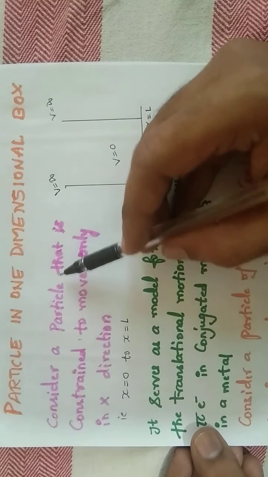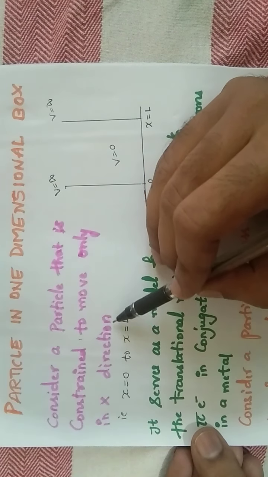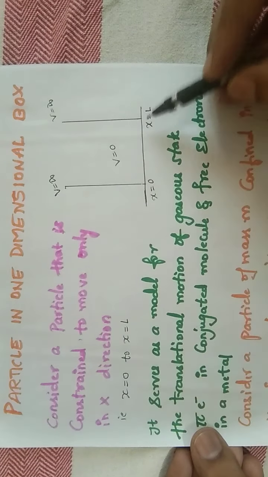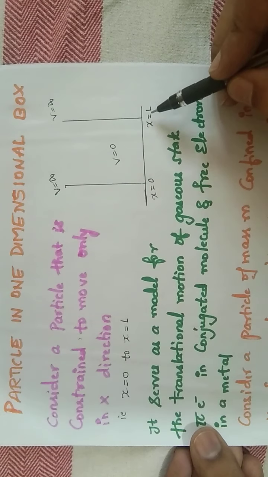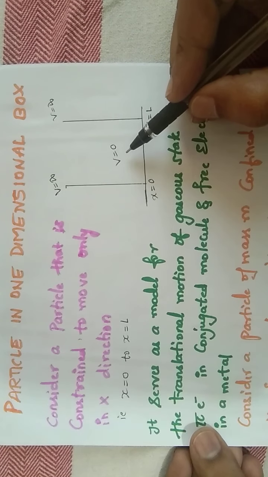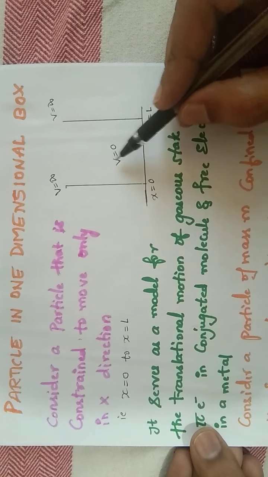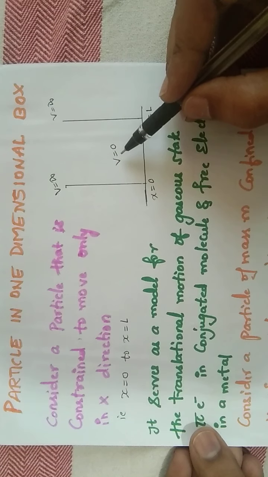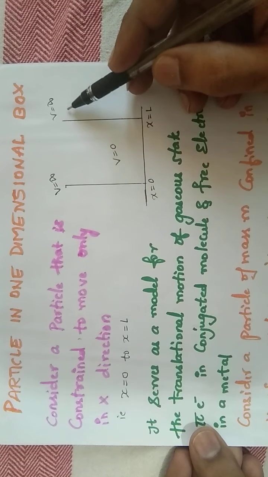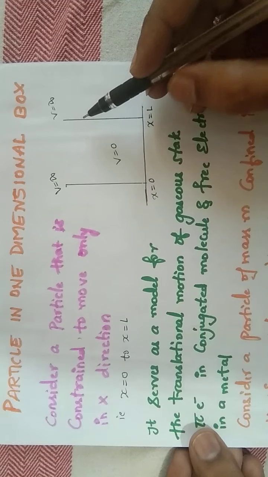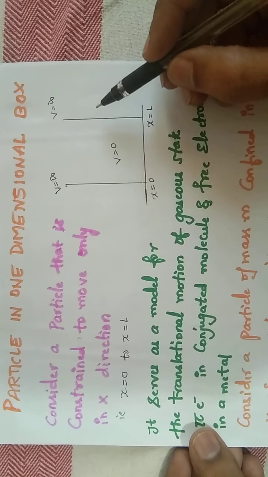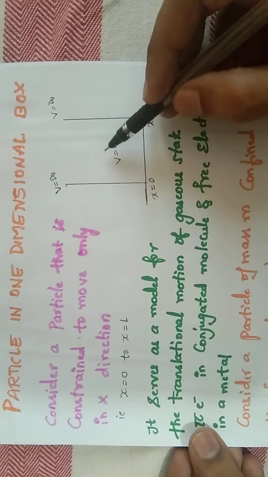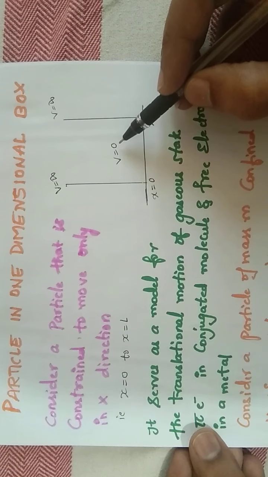So consider a particle that is constrained to move only in the x direction within the limit, that is x equals 0 to x equals L. So L is the length of the box. And why are we taking the potential inside the well or box as 0? Because there is a single particle inside the box, so potential is 0. And why are we taking the potential outside the box as infinity? Because there are so many particles, so we have potential equals infinity, right? So for a single particle, the potential inside the box is 0.